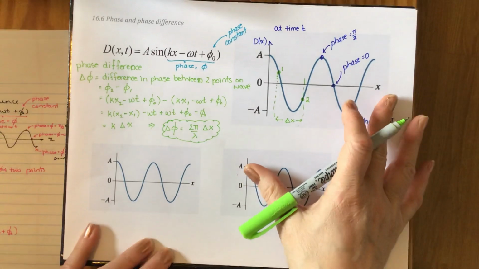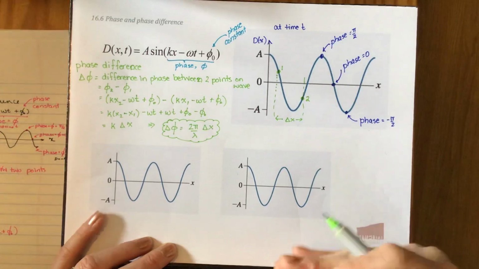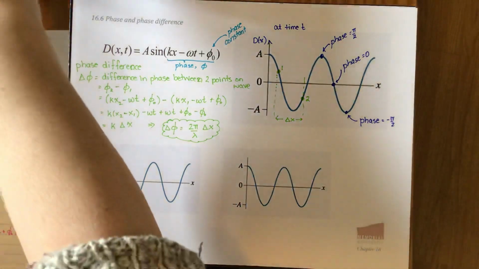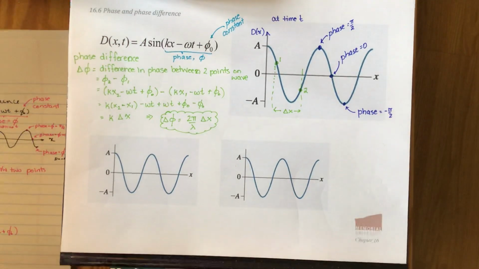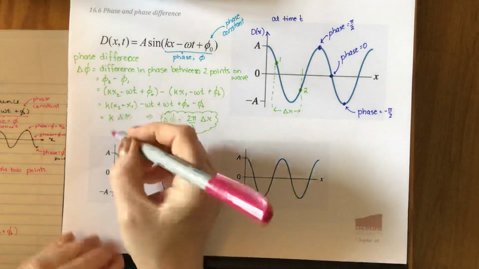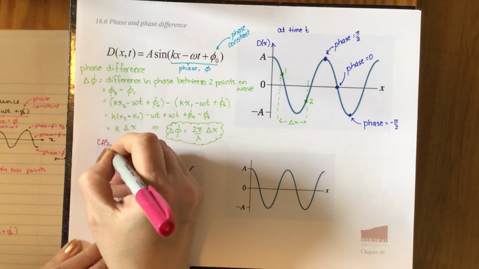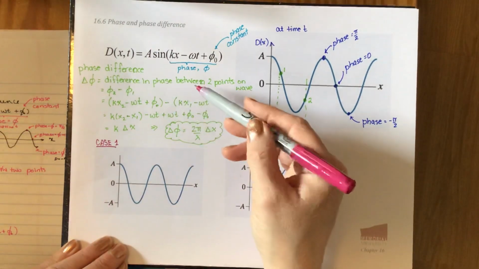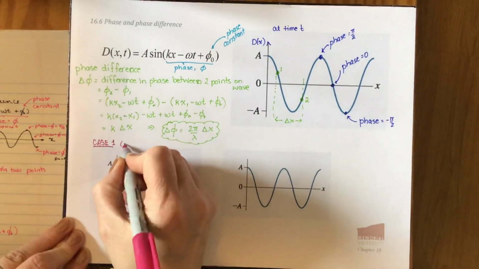This tends to be a tricky concept, which is why it's nice to introduce it in Chapter 16 before we come back and start using it heavily in Chapter 17. Make sure you really understand what's going on here, because it will start to come a bit faster in Chapter 17. Before we move on and do some examples, let's look at a couple of special cases. Let's look at this one first. Let's call this case 1. In case 1, we're going to look at what the phase difference is between two crests of a wave, so we're going to look from crest to crest.